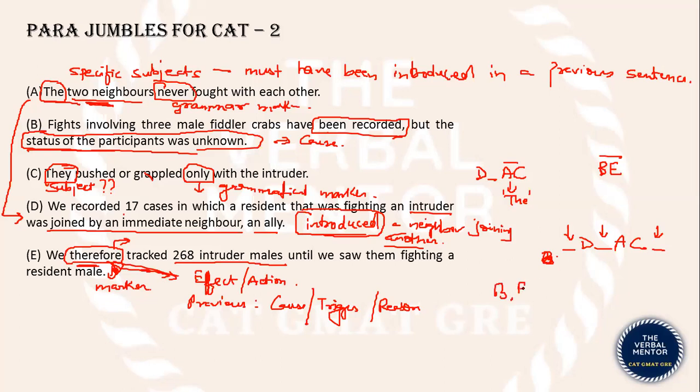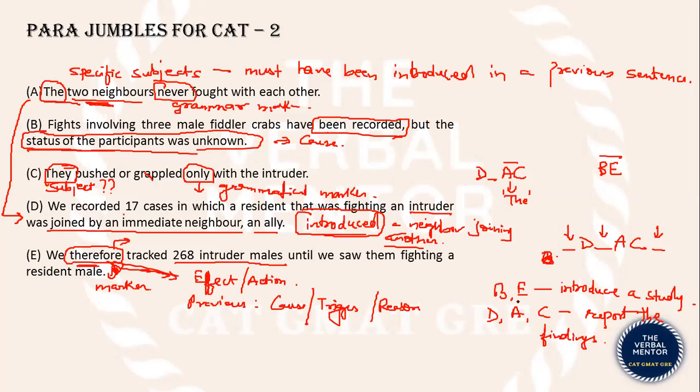Now, please note, B and E introduce a study, while the other sentences D, A, and C report the findings of the study.